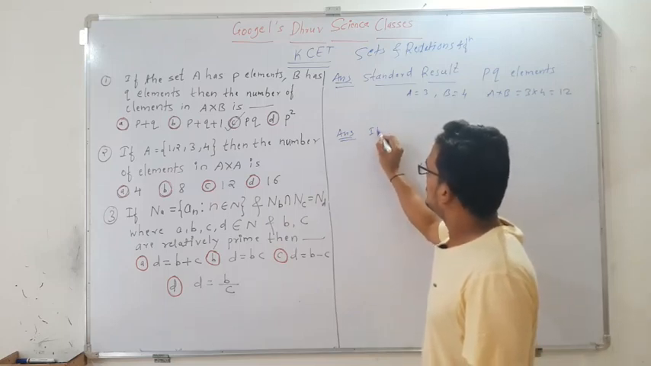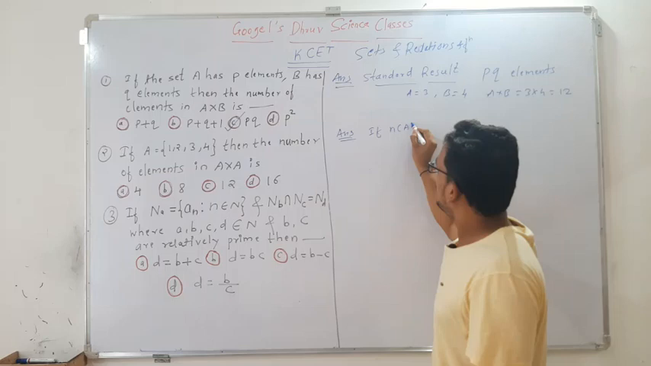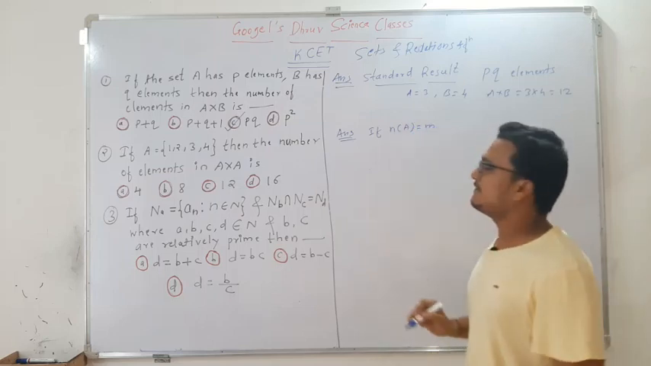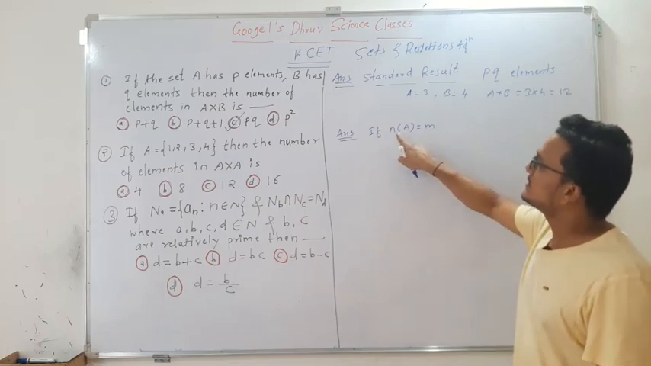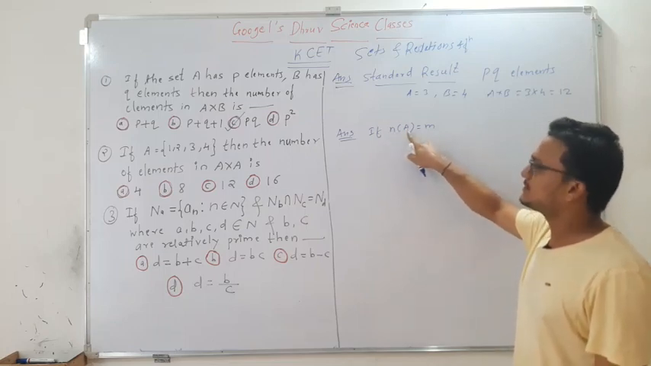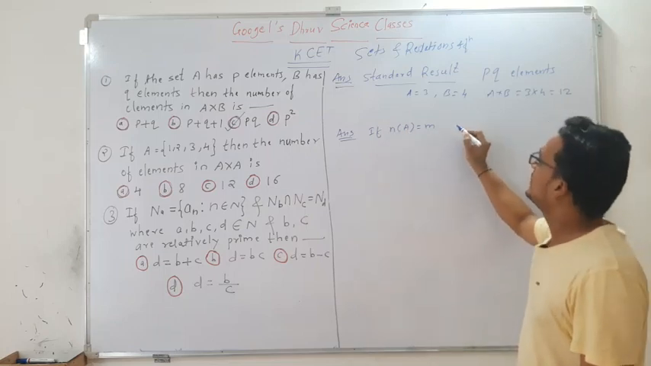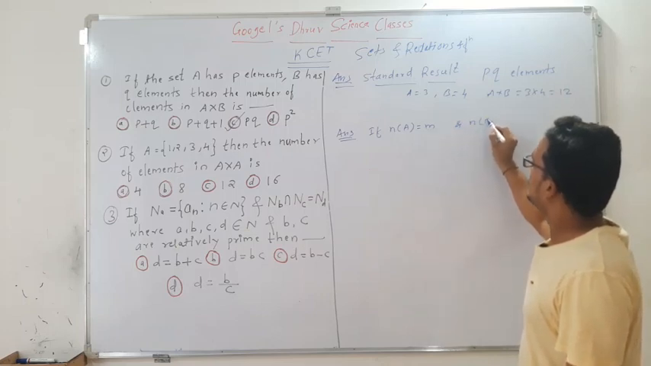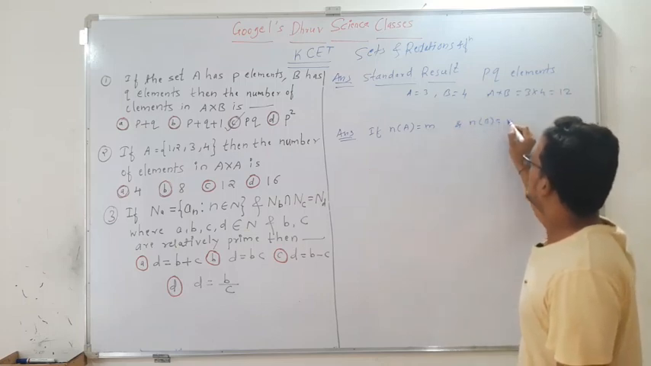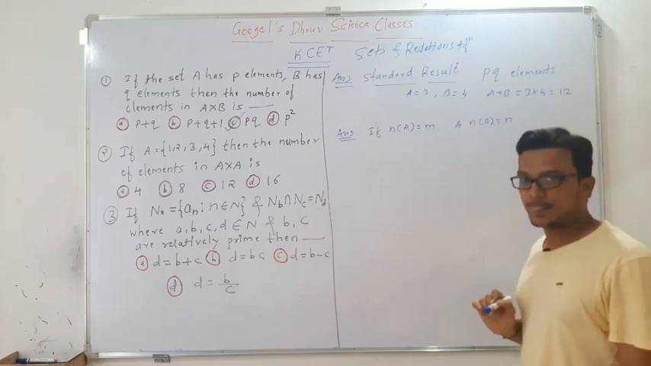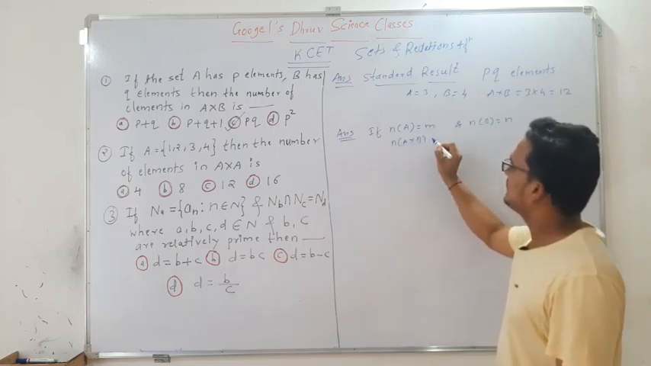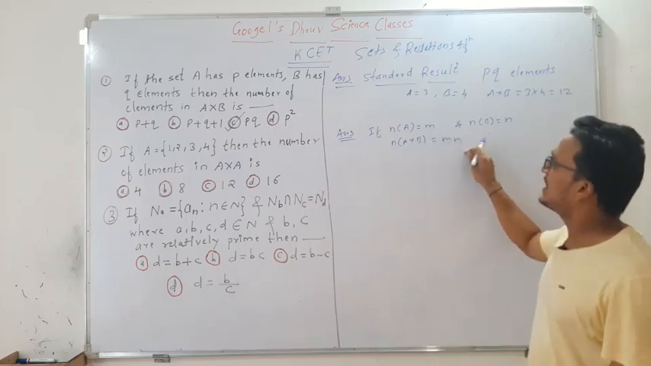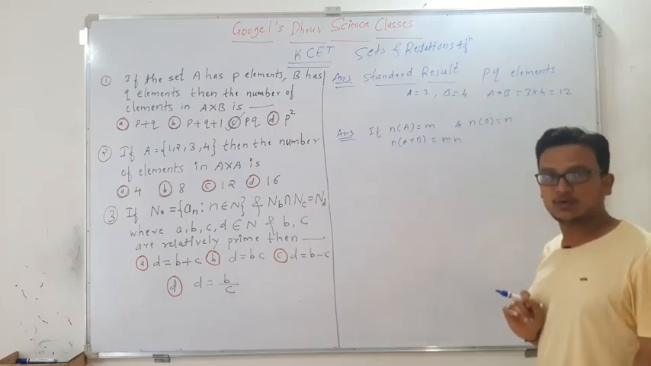if suppose n of A has m elements, I'll give the general result for that first. This n of A means the number of elements present in the set A, and suppose n of B has n elements, then n of A cross B will have mn elements, similar to the previous question.